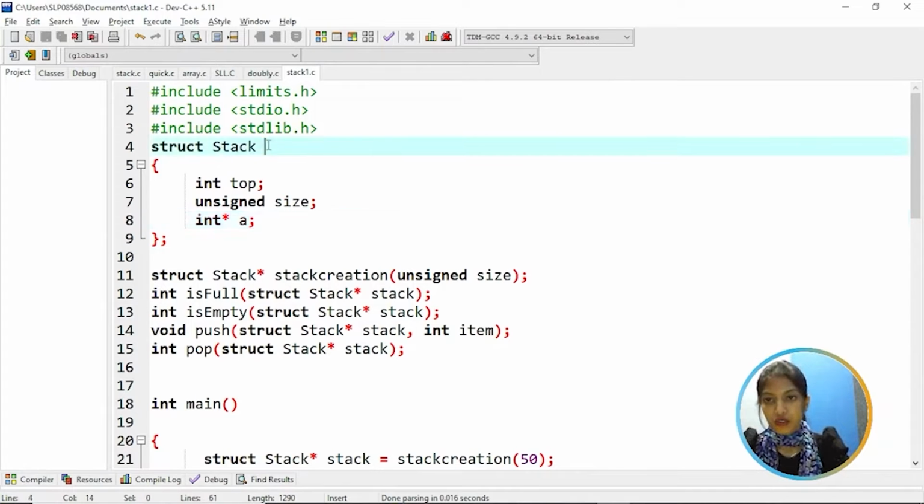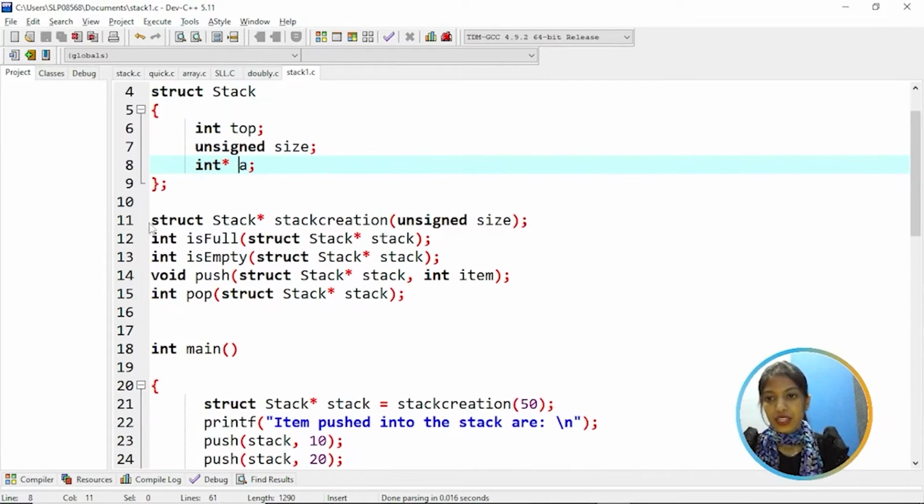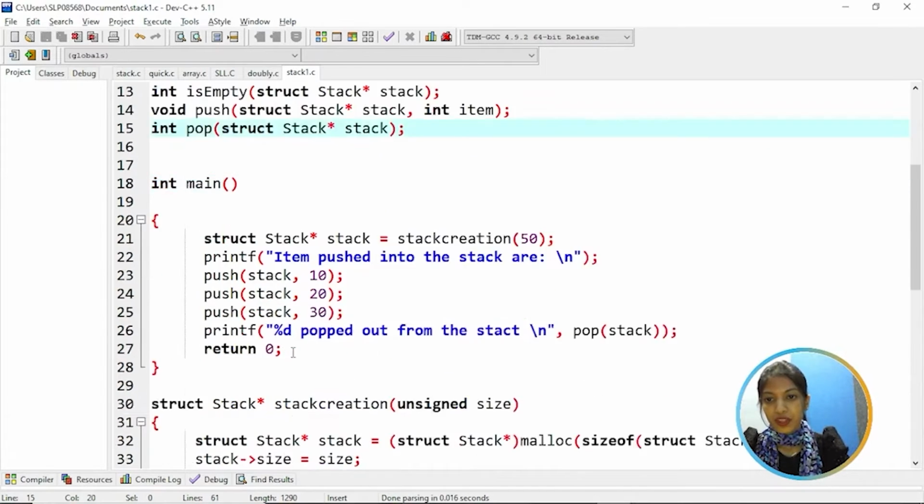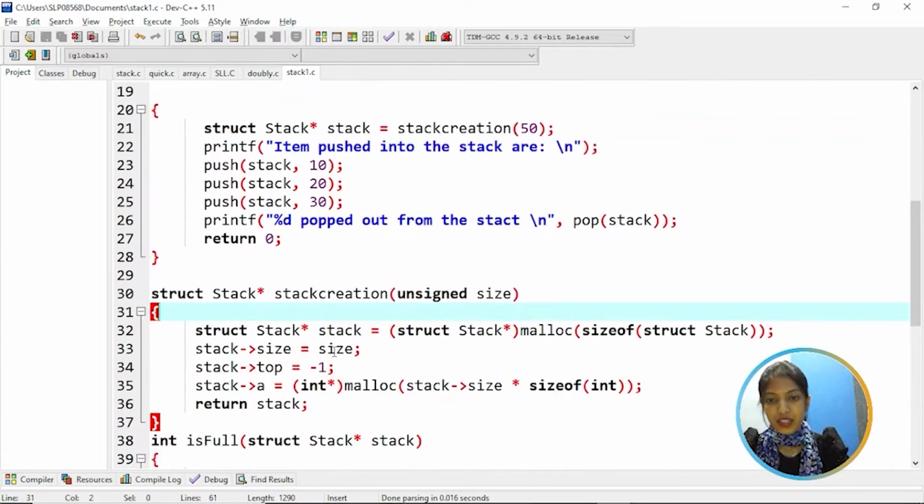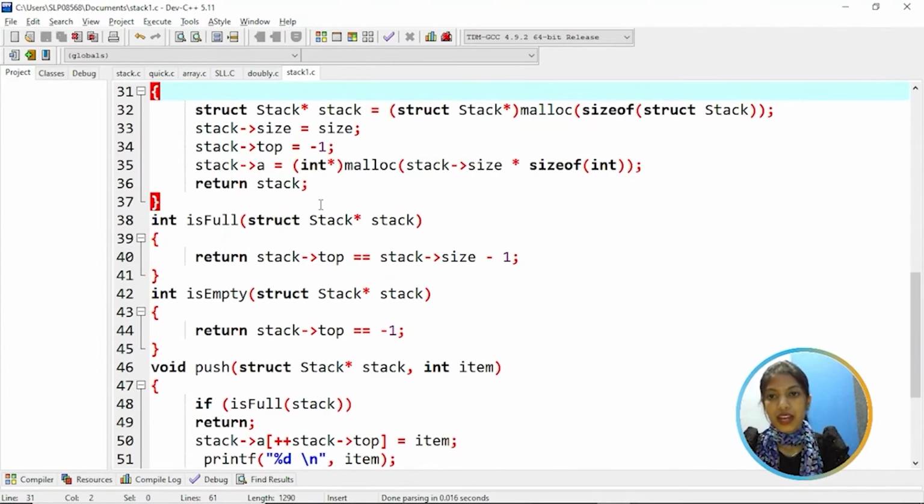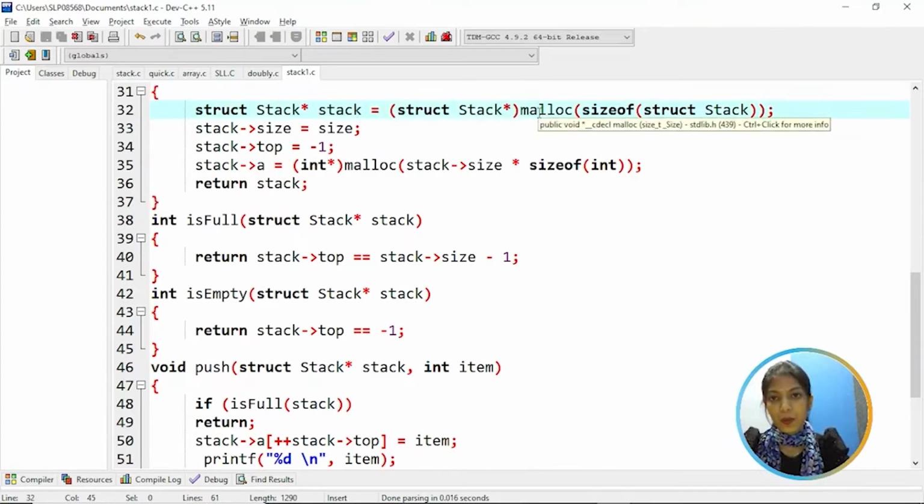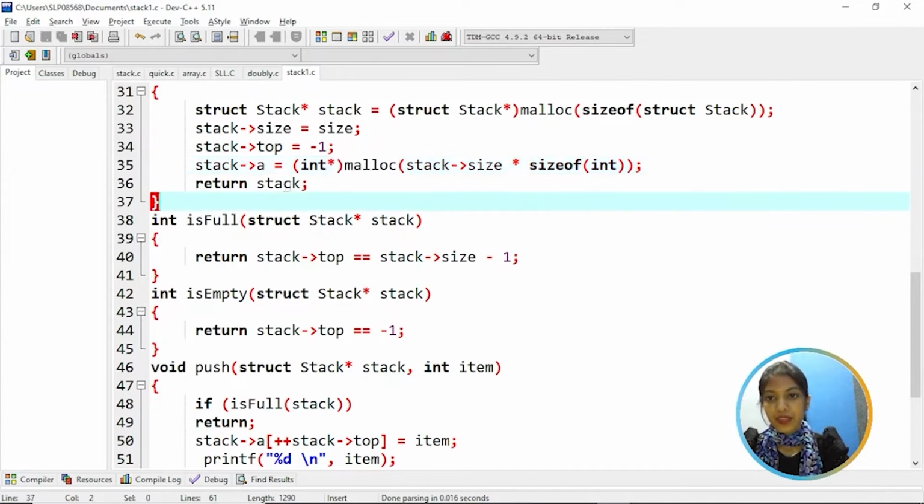So here we have a structure of stack, and we have variables called top, size and array. We have a function declaration at the top. Then going to the stack creation. So this is the stack creation function where we are creating a stack and allocating memory to it using the malloc function, and assign size to the stack of size, and initially stack of top is equal to -1. That means stack is empty.